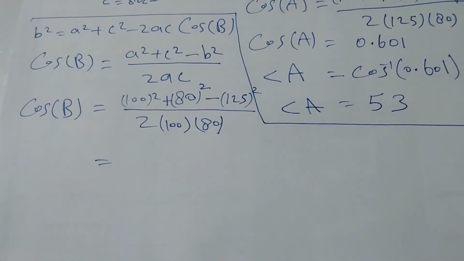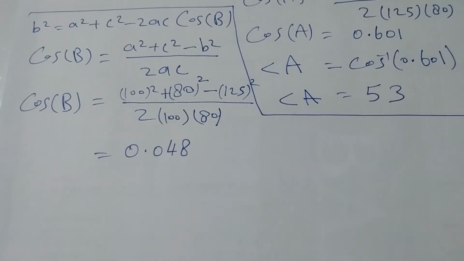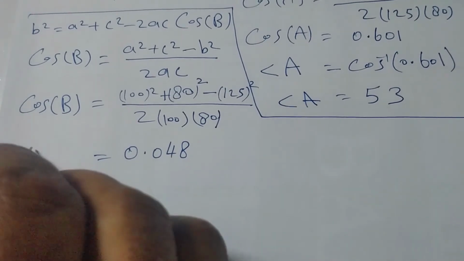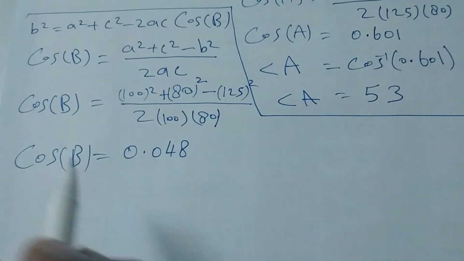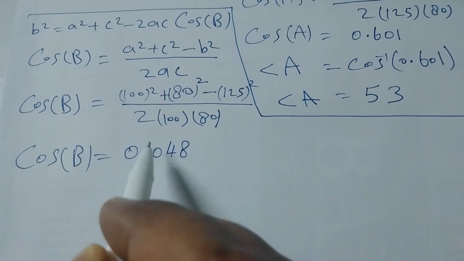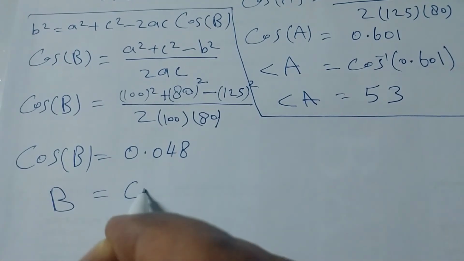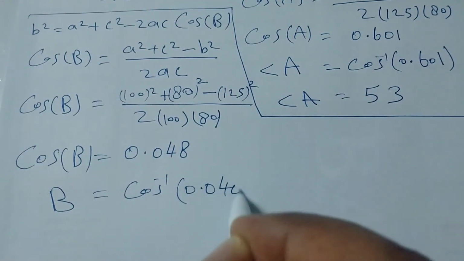Let me calculate. Yes my dear, I calculated. It is equal to 0.048, which is cos B. We want to find the value of angle B, so cos goes to the other side and changes into cos inverse 0.048.